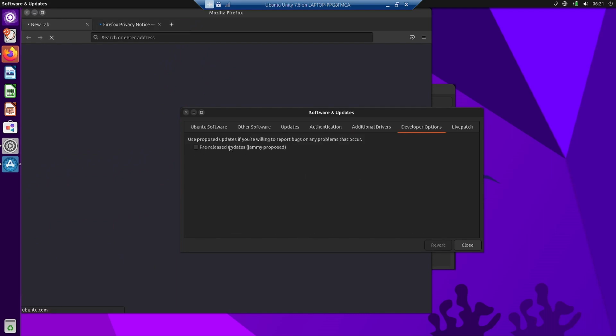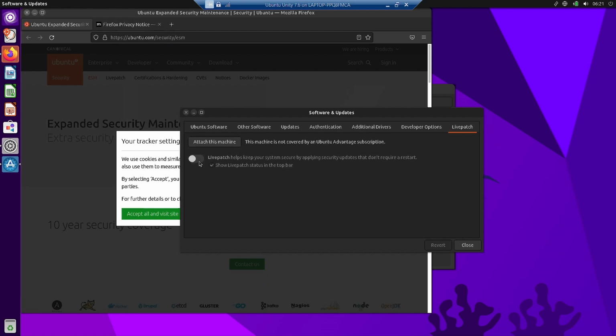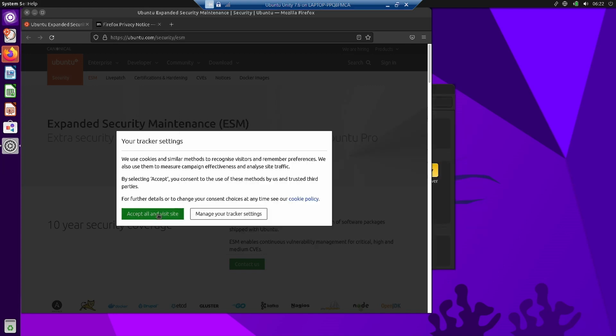This is the developer options. You can tick this on to test the pre-release updates and give feedback to the Ubuntu developers. And the live patch, I will make a separate video. In that video, I will show how the live patch works in Ubuntu along with the Ubuntu Pro subscriptions. So all those things, I will have to make a separate video. So you can see it here.